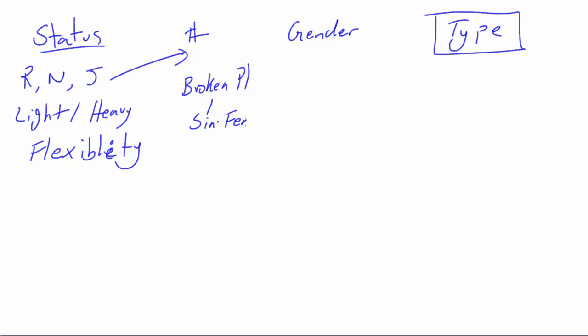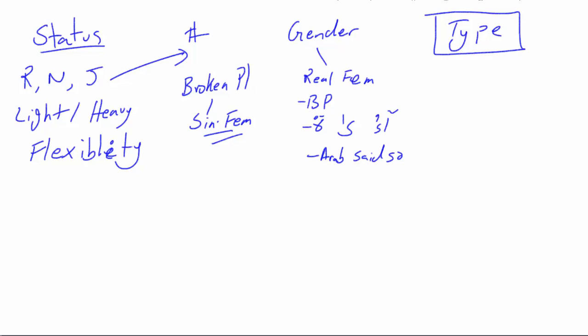and feminine. Okay, and in gender we said there are real feminines. And then in the fake feminines, you have broken plurals. Those are considered singular feminine. We have anything with the ta, ya, and u, right? These are considered feminine for the most part. And then you also have the Arab setso category. Now let's get into the world of type.